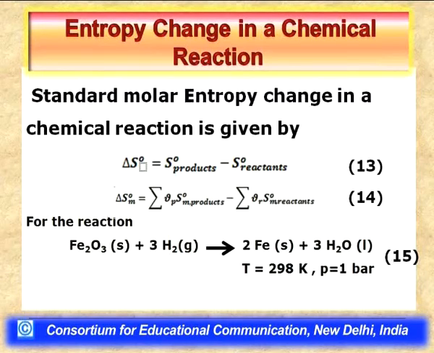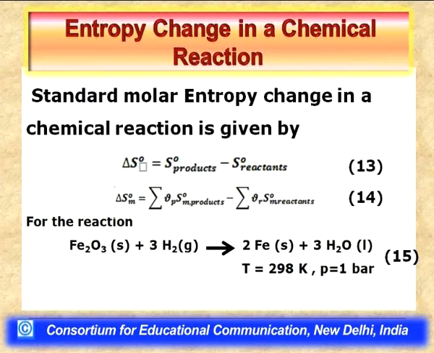Now, entropy change in a chemical reaction can easily be evaluated in the same manner as we evaluate the enthalpy change for a chemical reaction, but with one little difference. We shall take up this difference. Let us first define standard molar entropy change in a chemical reaction. That is given by delta S standard, the standard molar entropy of a reaction, which is nothing but the difference between the standard entropy of products and that of the reactants.